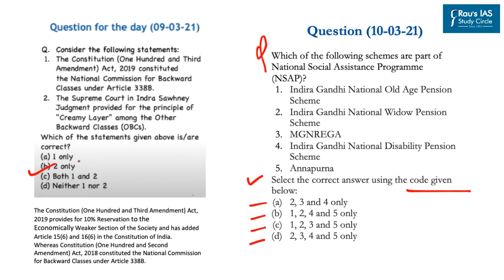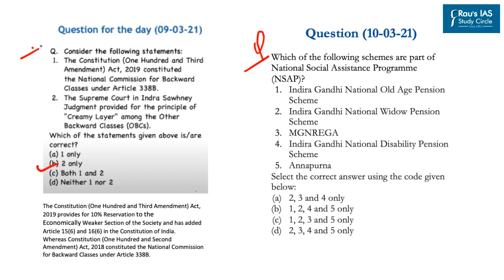Now coming to the answer of yesterday's question. The question was, consider the following statements. First, the Constitution 103rd Amendment Act 2019 constituted the National Commission for Backward Classes under Article 338B.